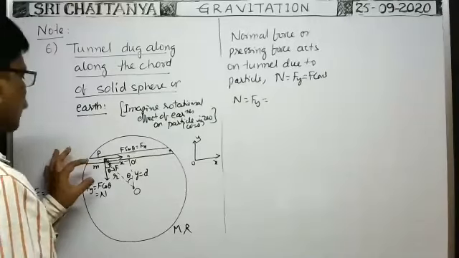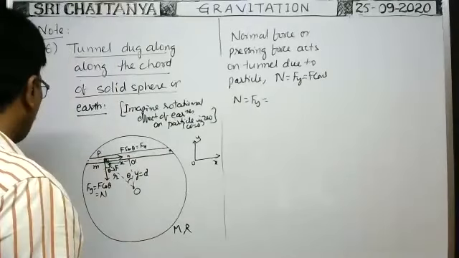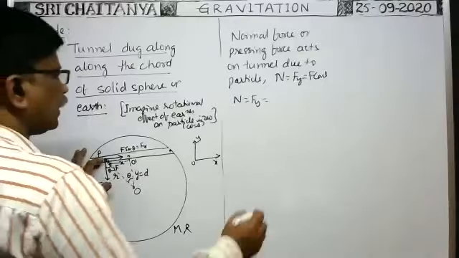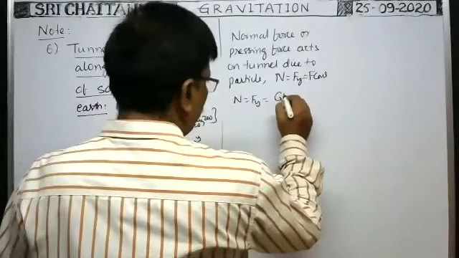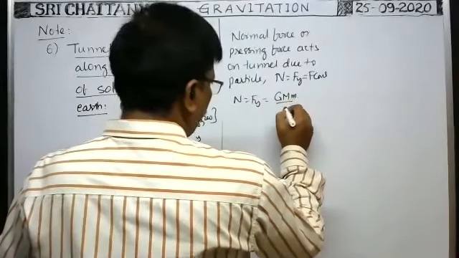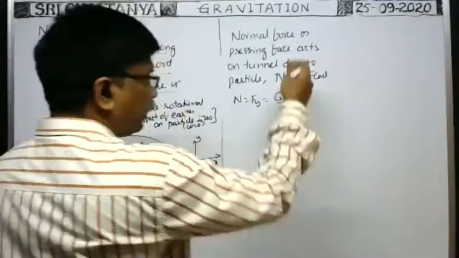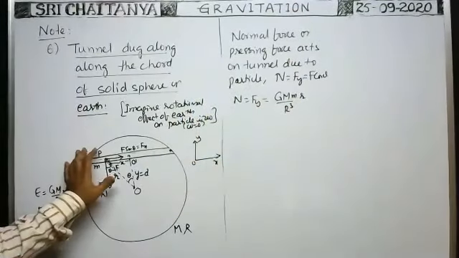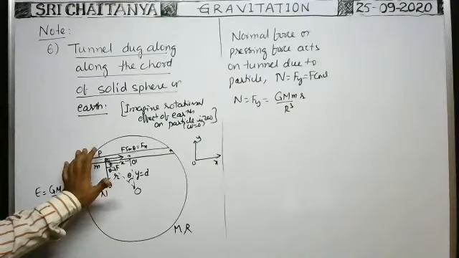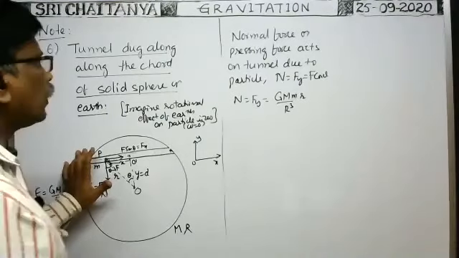F cos theta means, F into, what is the F value at this point? The gravitational force acting on the particle is equal to GMm by R cube into small r. I have already written previously GMm by R cube into small r, into cos theta.